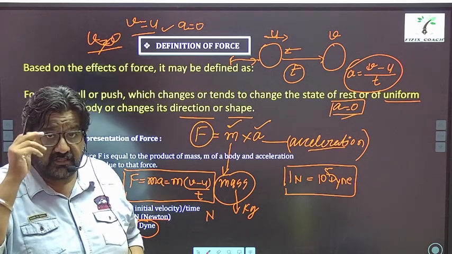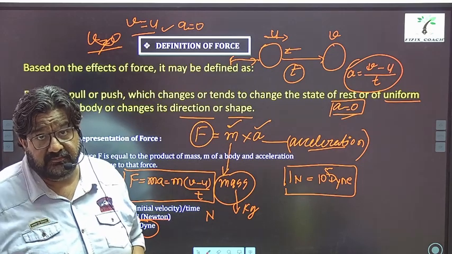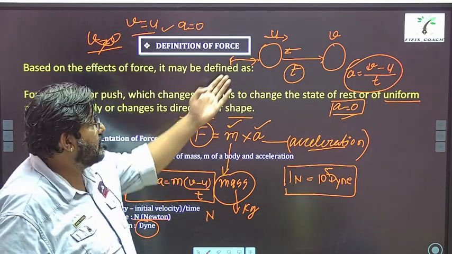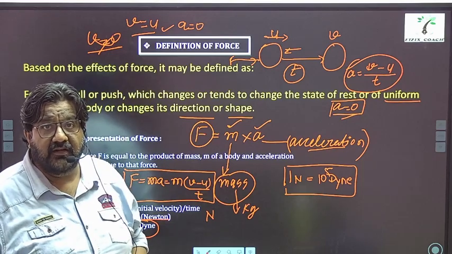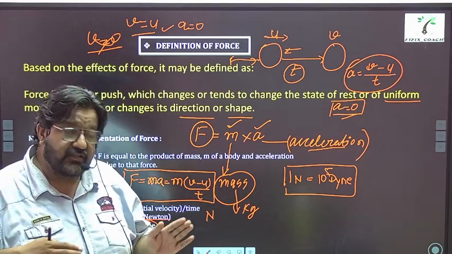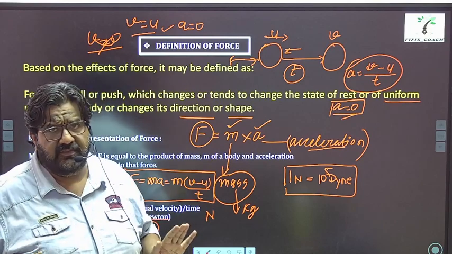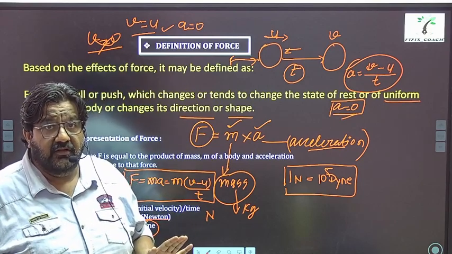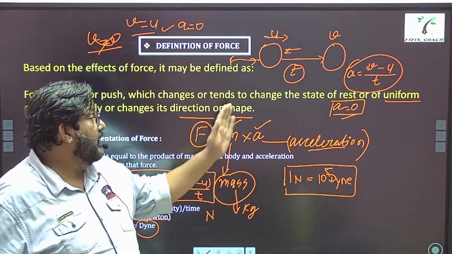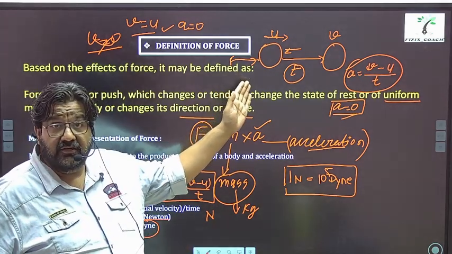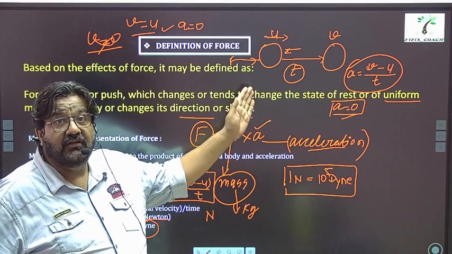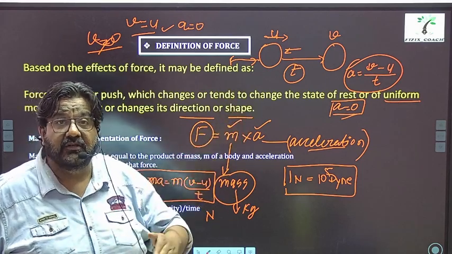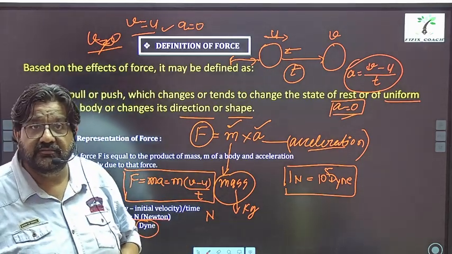And in which case could the speed be the same? When there is no force applied on it. Right? So if some object is moving and there is no force applied on it, and in that case you apply an external force on it, then the object's speed would increase or decrease.